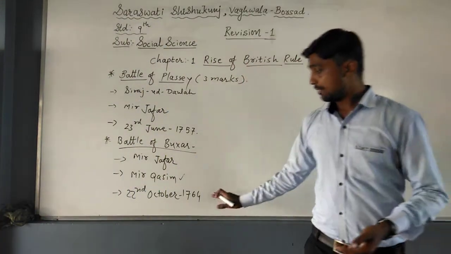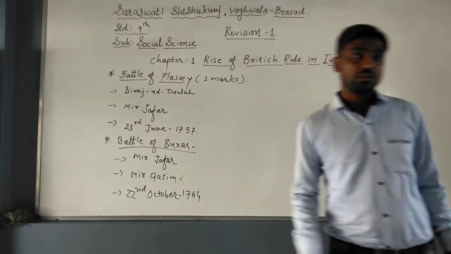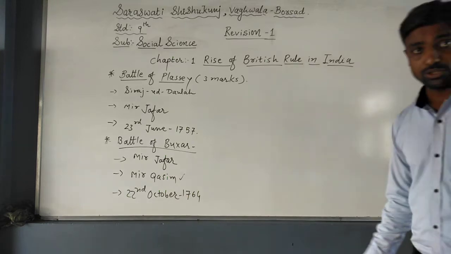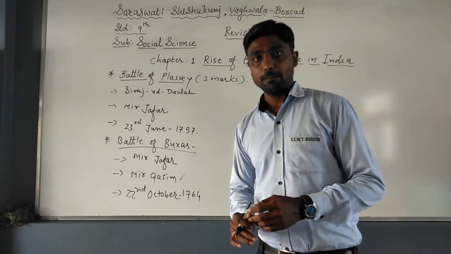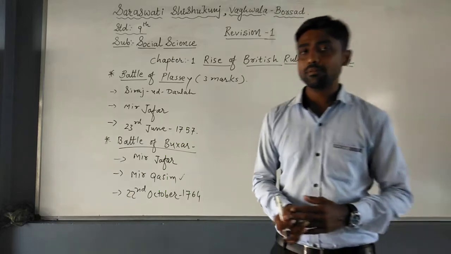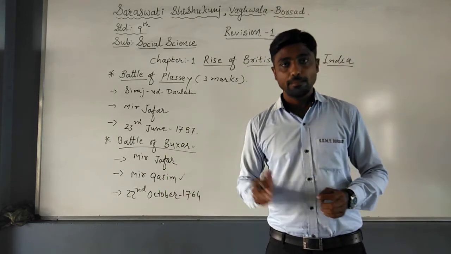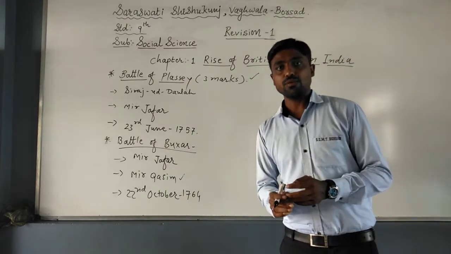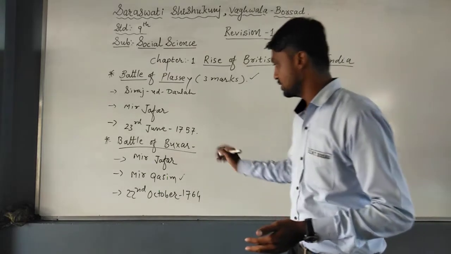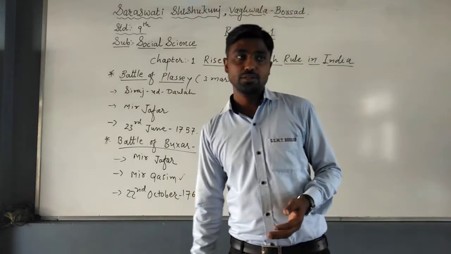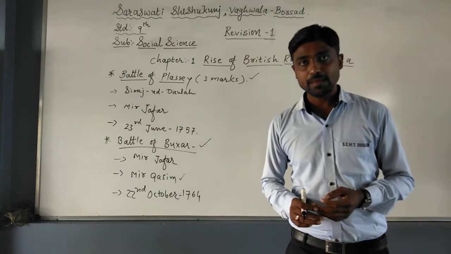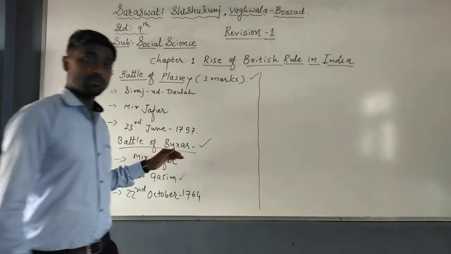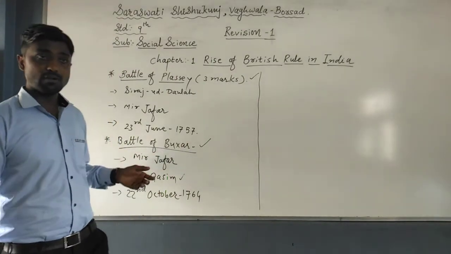They had the united army of Mir Qasim, the Nawab of Awadh, and the Mughal Emperor Shah Alam. But unfortunately this united army was also defeated by the Britishers. After winning the Battle of Plassey, the Britishers' foundation was already strong, and with one more victory, the Battle of Buxar, slowly and steadily the Britishers became stronger in our country. After the Battle of Buxar, they once more made Mir Jafar the Nawab of Bengal.